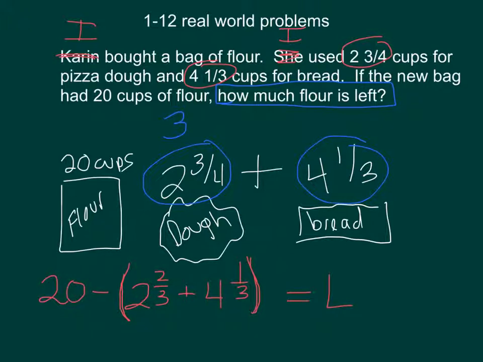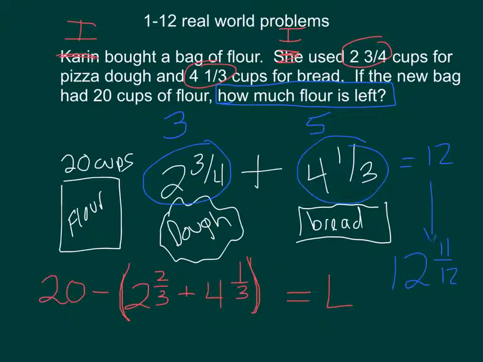And 4 1/3, I'd just round that off to 5. Even though 1/3 is really closer to 4, you could round it off to 4 as well. It's really your decision. If I did that and I added 3 plus 5 to get 8, and then subtracted 8 from 20, I would end up with 12 cups. If we recall, our answer was 12 11/12 of a cup.